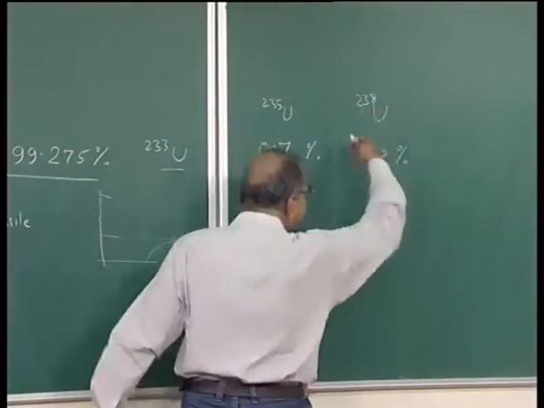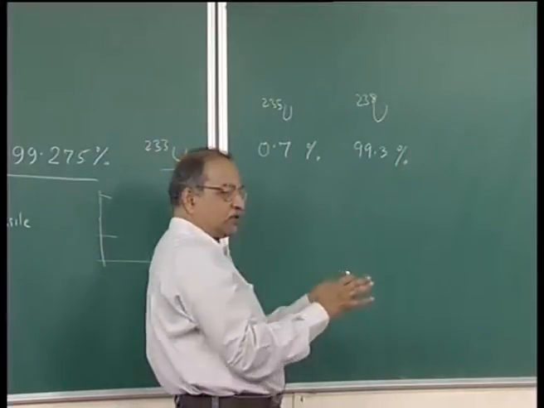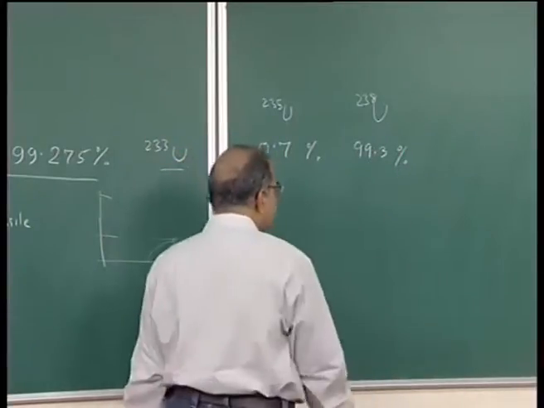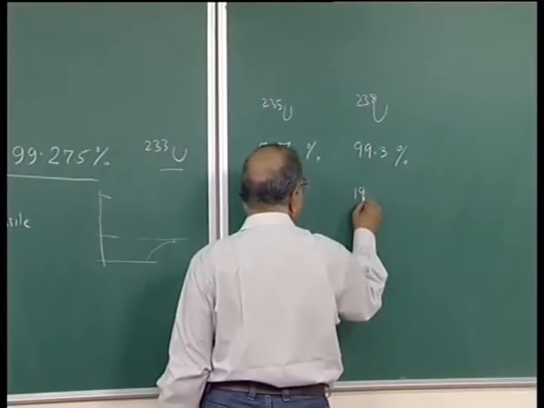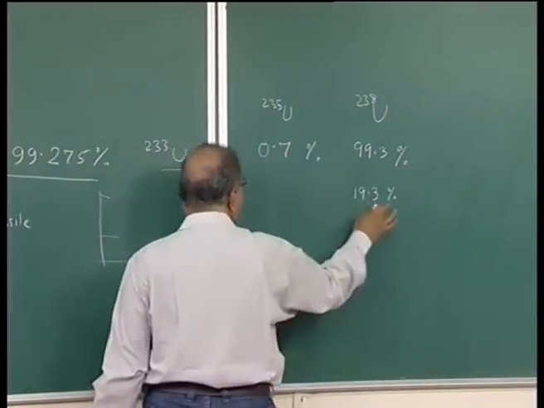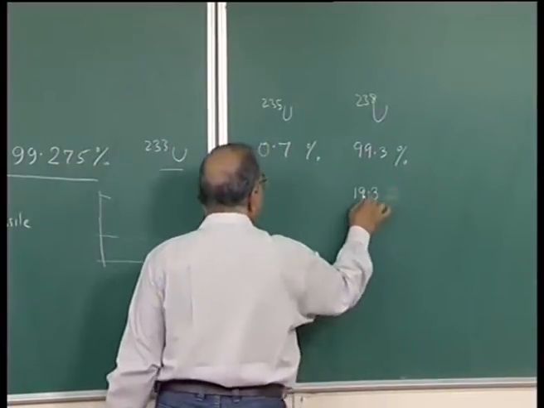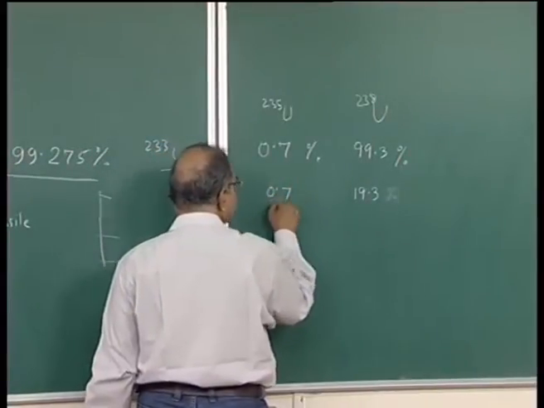If you remove 80% of it, so you start with say 100 units and you remove 80 units of uranium 238, then whatever is left is 19.3 units here, and here it will be 0.7 units.